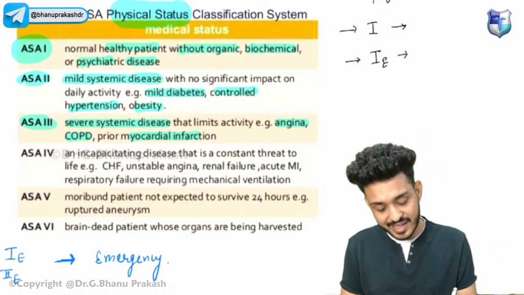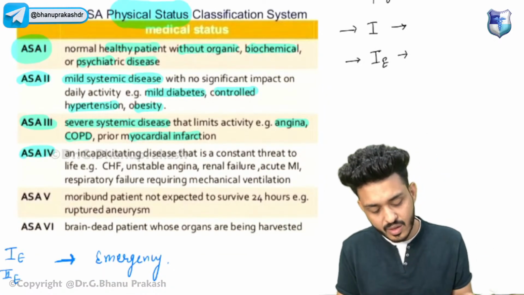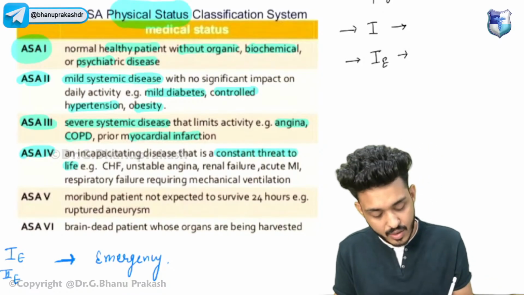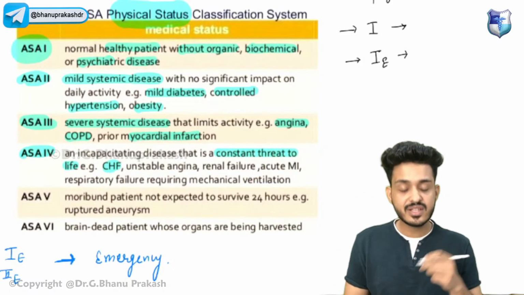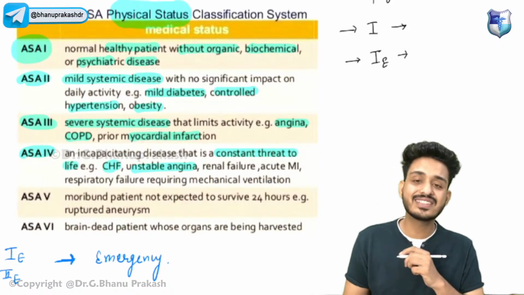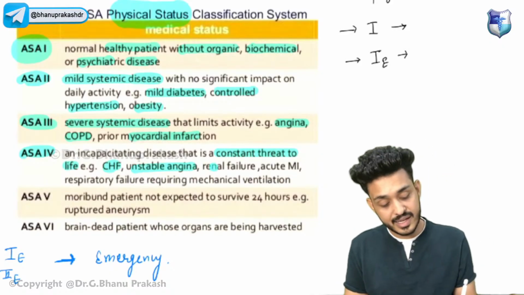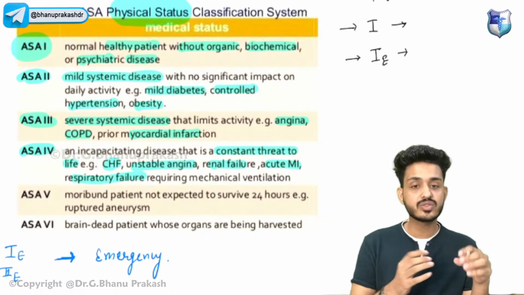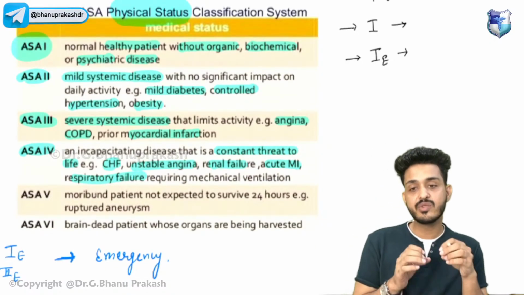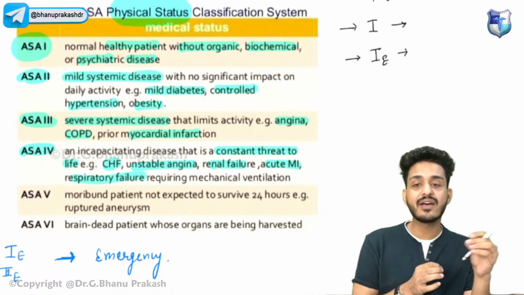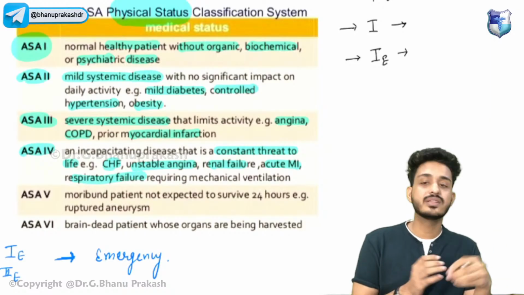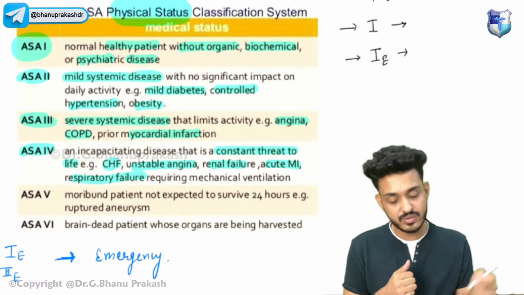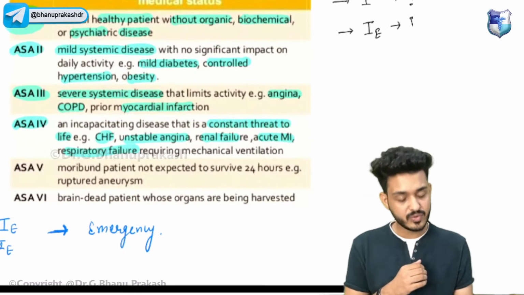Next we have grade 4. In grade 4, the patient has a disease which is a constant threat to life. For example, CHF, unstable angina, renal failure, acute MI. You have to remember these examples, because nowadays they will give you the example. If the patient has unstable angina, that means it is a constant threat to life, and you need to identify the grade of the patient. These are the type of questions they can ask.